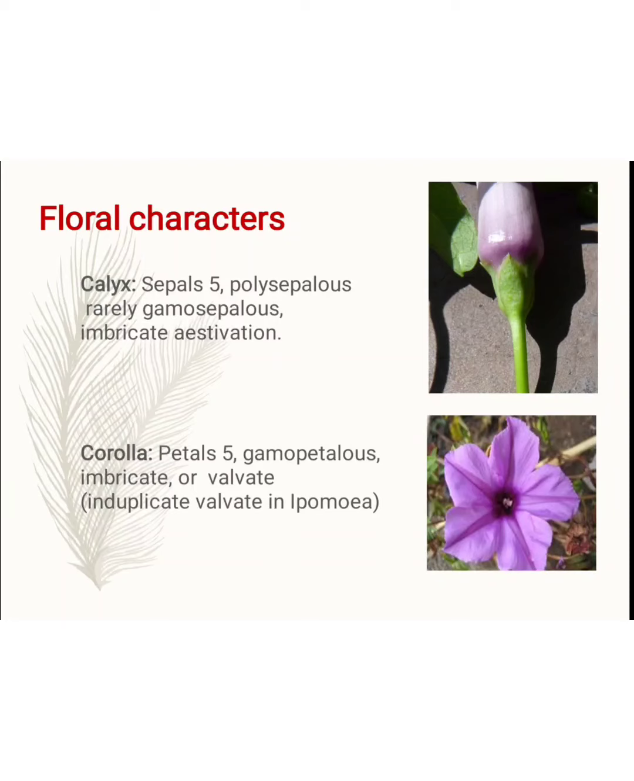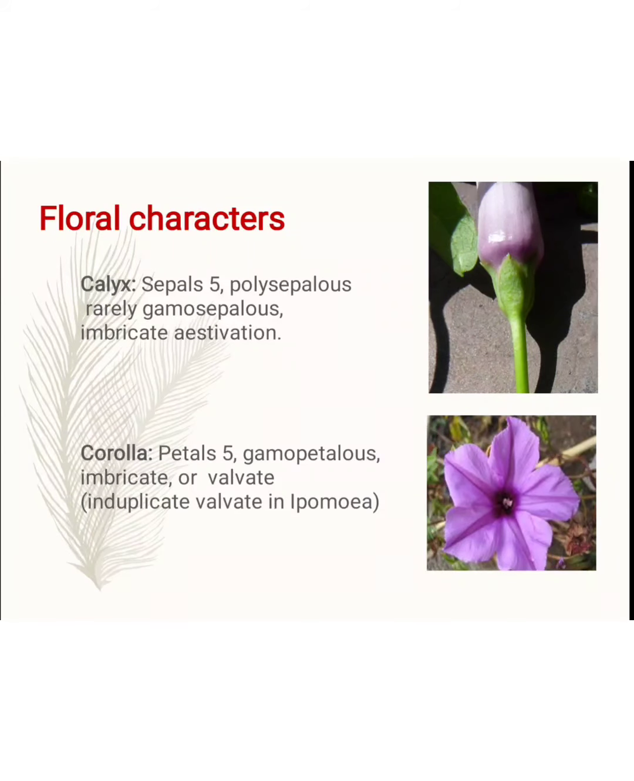Then the corolla, the petals are 5 in number, gamopetalous, imbricate or valvate aestivation. Same like the calyx, the petals are 5, but they are gamopetalous. It means they are fused together, and the aestivation is imbricate or valvate. But in the Ipomoea genus, the aestivation is induplicate. Induplicate aestivation means the valvate aestivation in which the margins of the petals are folded inwards on themselves.